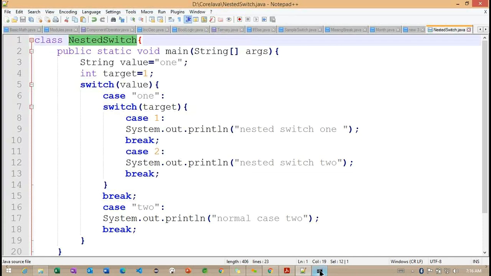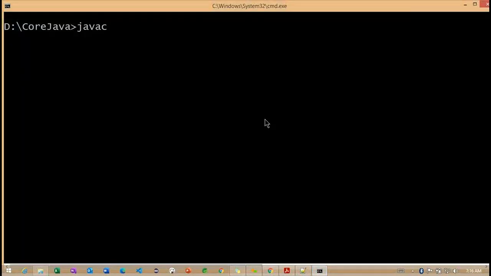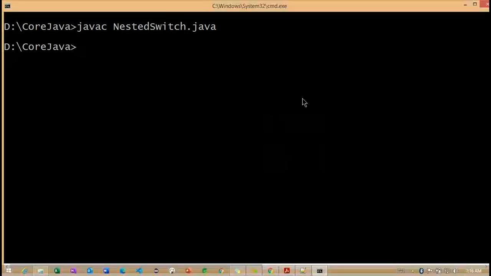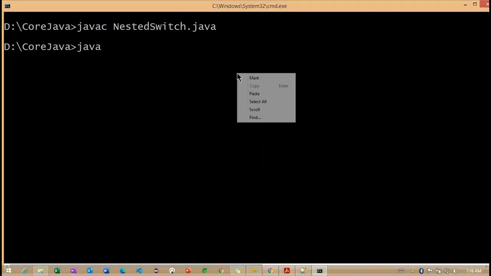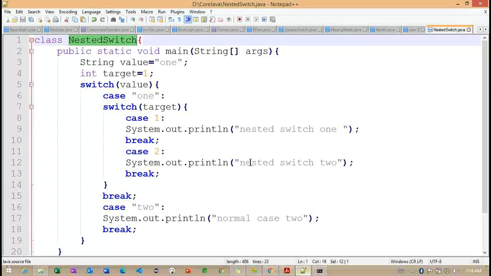So now I'm trying to save this particular class with the name NestedSwitch. Java C NestedSwitch.java. Observe, it is compiled successfully, and java NestedSwitch. So nested switch 1 is executing here. Why is this nested switch 1 executing here?